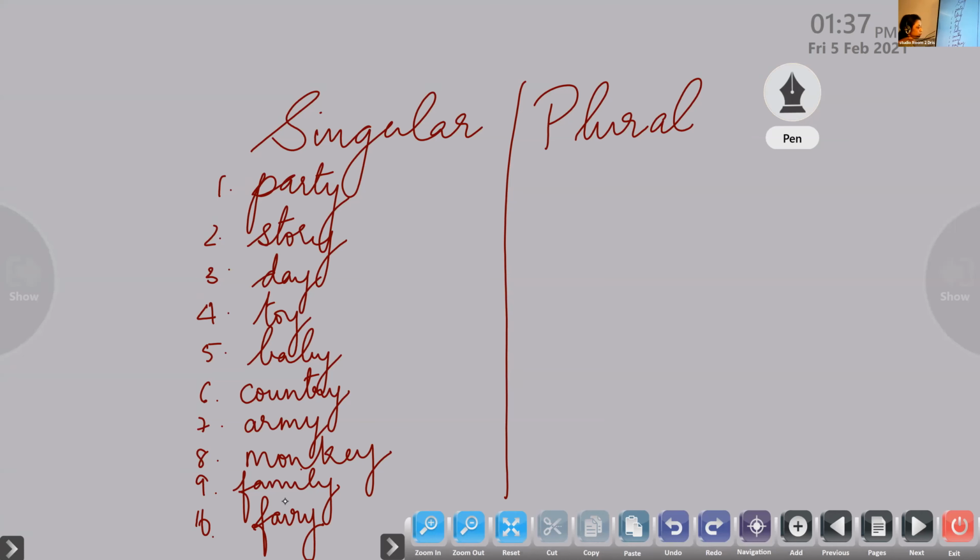So here are the 10 words for you. Look at these words and write the plural form of these words. All the words end in Y. So please do check whether it is preceded by a vowel or a consonant. And then you do it.